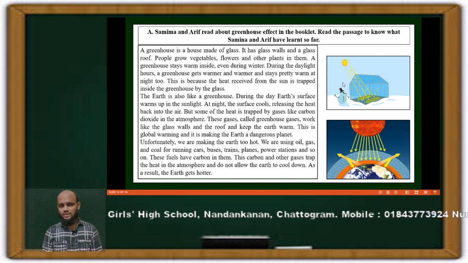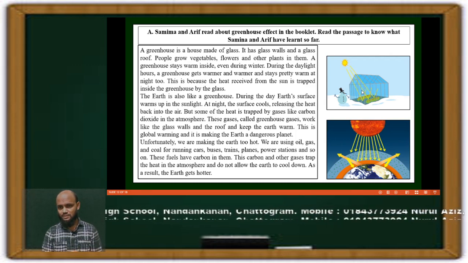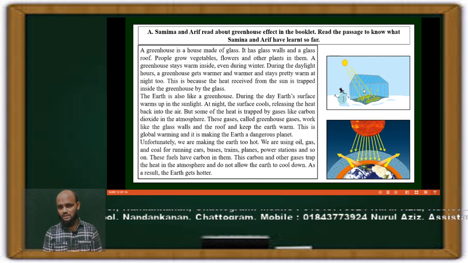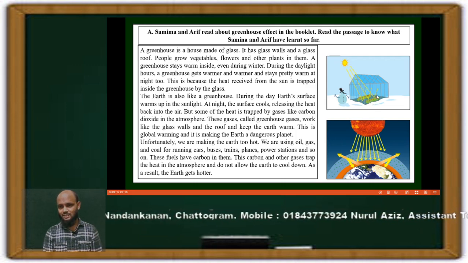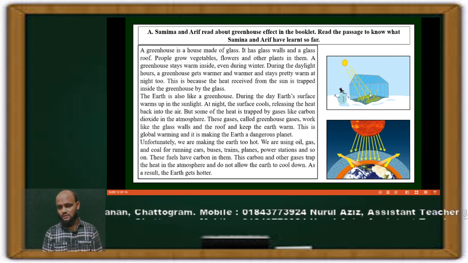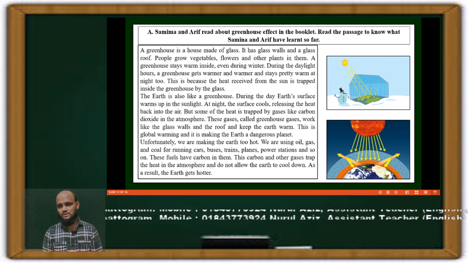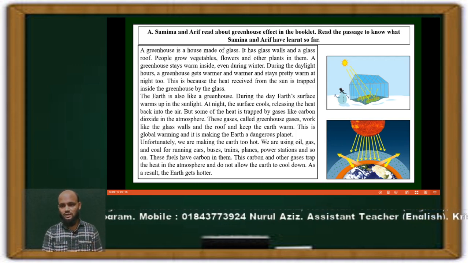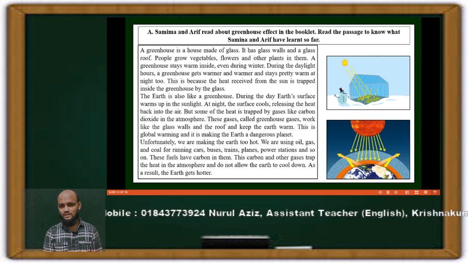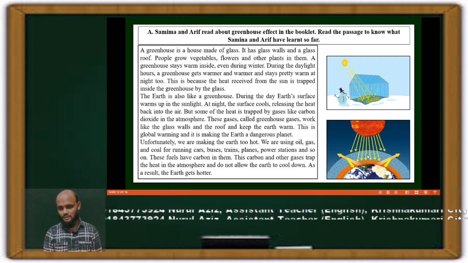So in this picture you see the greenhouse receiving heat from the sun directly, and it traps this heat, and the plants are grown here safely. So this is the process, and you see this process is compared to the greenhouse effect in the atmosphere. This is the atmosphere, you see.